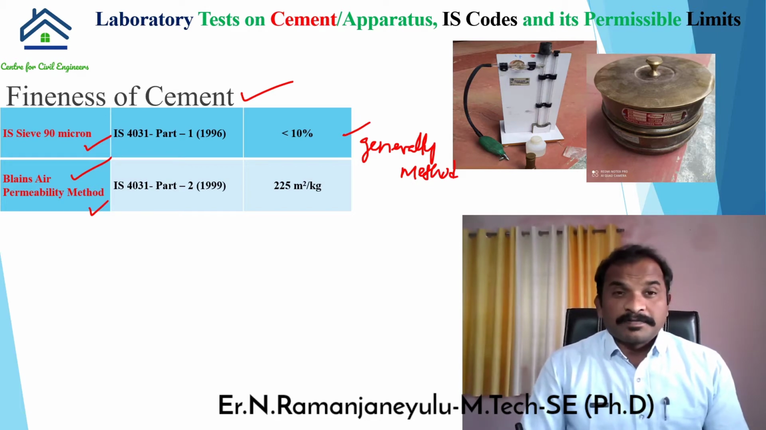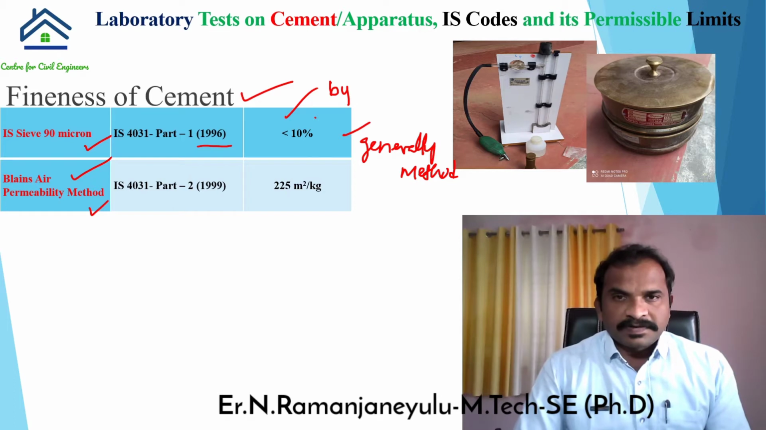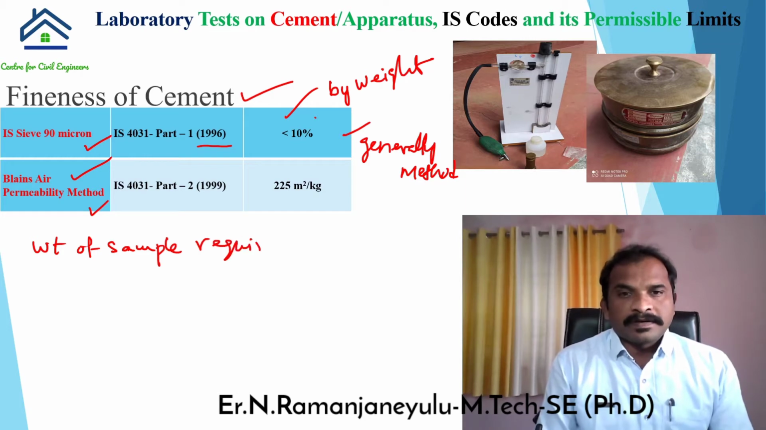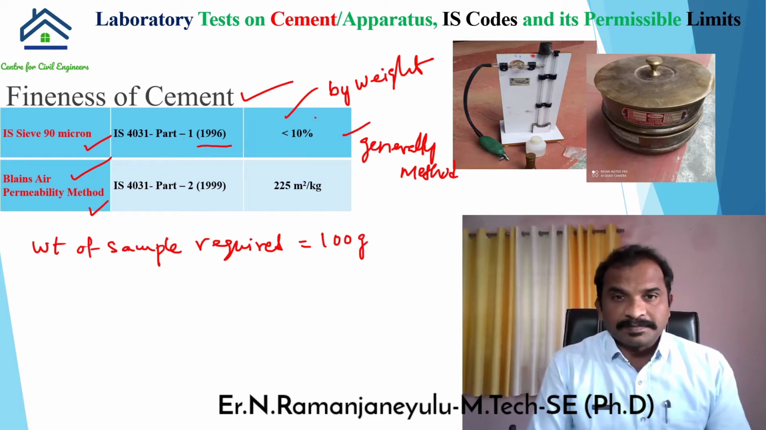For the first one the code is IS 4031 part 1. It was revised in the year 1996, and the permissible limit is less than 10% by weight. For example, the weight of sample required is 100 grams. I am trying to explain what is the meaning of 10% by weight.